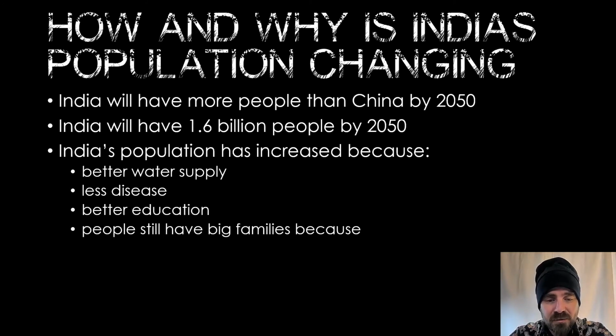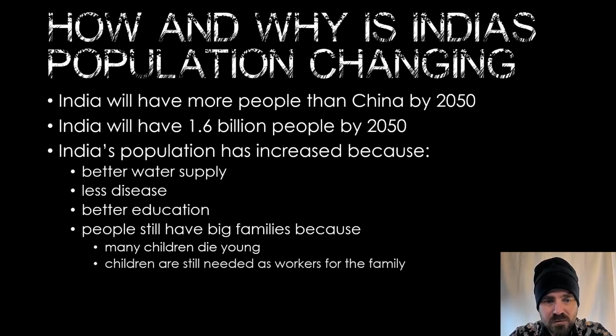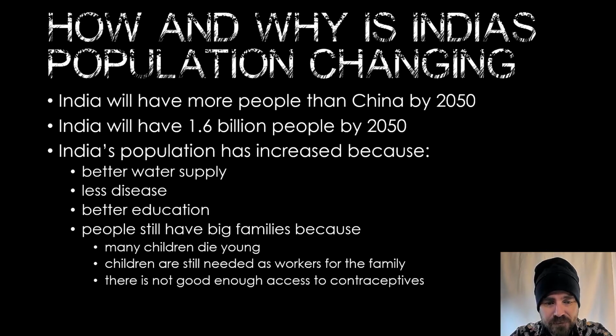People are still having big families. Most societies' family size has gotten smaller, but in India, a lot of people are still having big families because lots of children still pass away when they're young, so people have replacement children. Children are still needed as workers for the family. There's not enough good access to contraceptives, right? Most of those problems have been solved in Australia, which is why we don't have big families here.